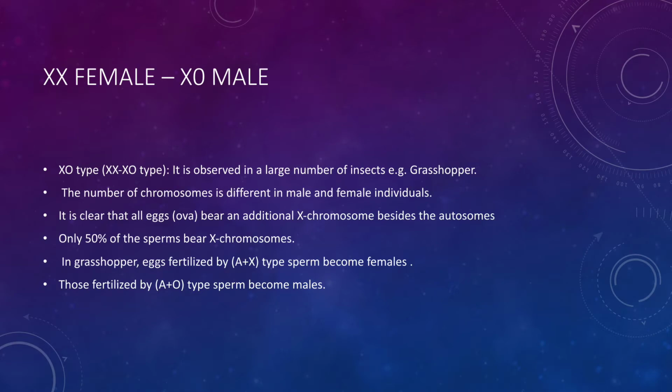The second category is XX female and X0 male, which is found in the grasshopper. In the grasshopper, the female has XX chromosomes, and the male has an X chromosome only, Y is absent. So that is given by 0. 0 means absent, that is, Y absent.